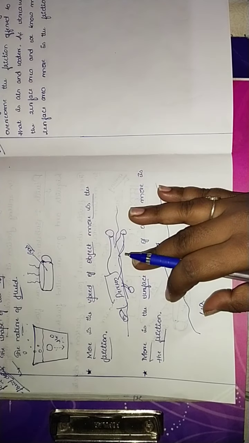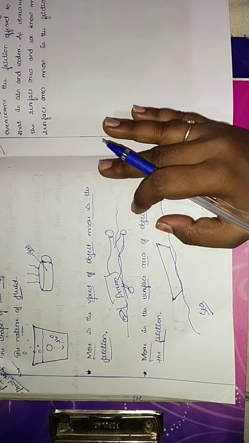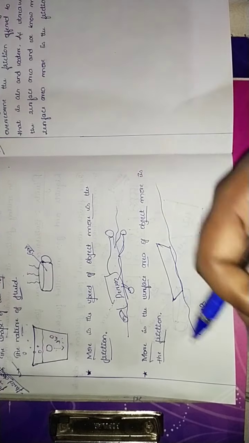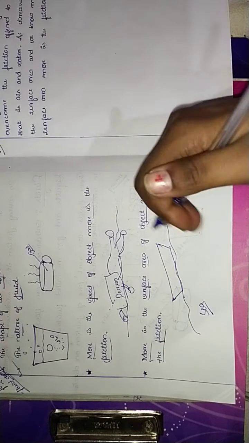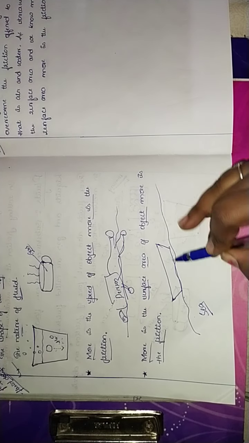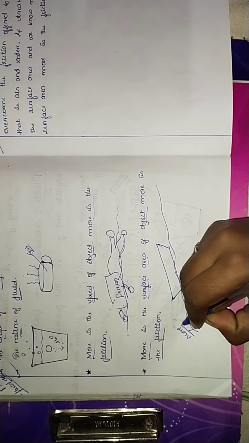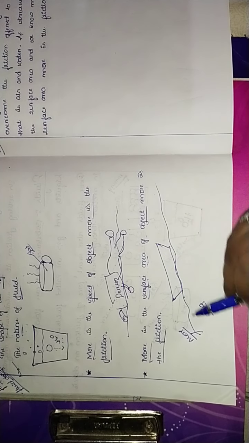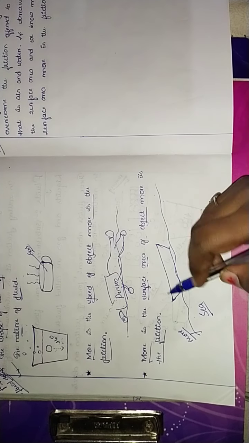It doesn't mean that the shape of the object has to relate to a boat. Anything that you can relate to your daily life routines or anything which you may see, either it might take in gases or liquids, anything. But here I am taking the example of the surface area, which is more. The more the surface area of an object, the more is the friction.